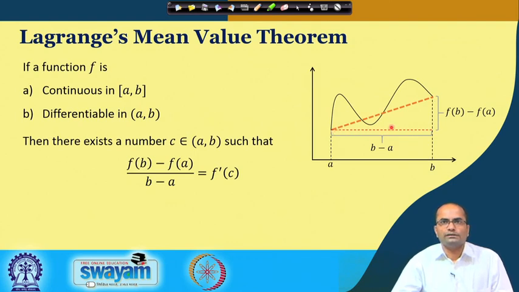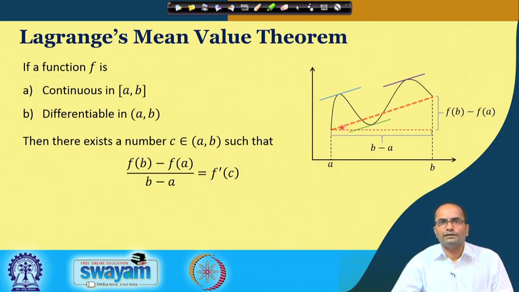So, here this distance is b minus a and this one is f(b) minus f(a), and so this quotient, (f(b) minus f(a)) over (b minus a), this perpendicular divided by this base, will be the tangent of this angle. Basically, this expression is the slope of the line segment which we have drawn by joining these two endpoints of the curve. And now, what this theorem says is that this will be equal to f prime of c, the slope at some point in the domain from a to b.